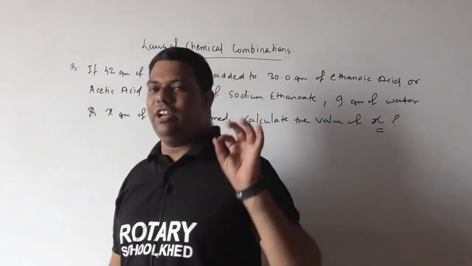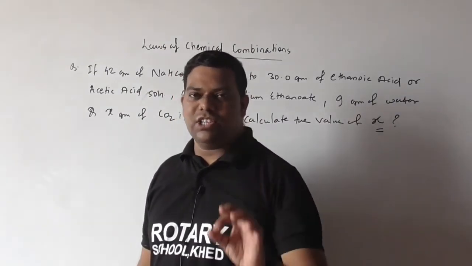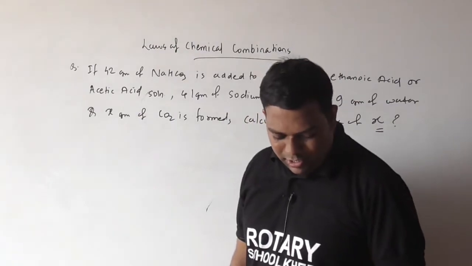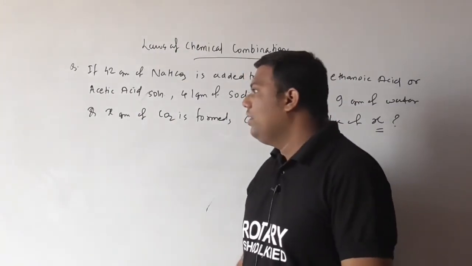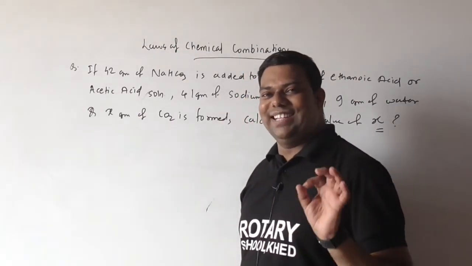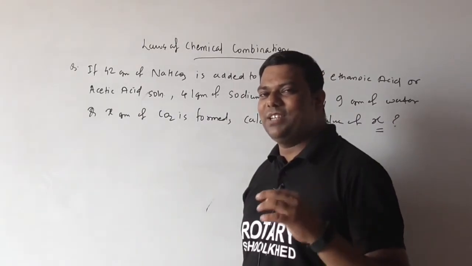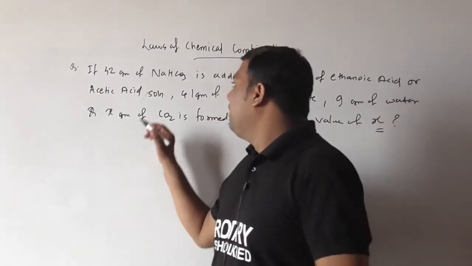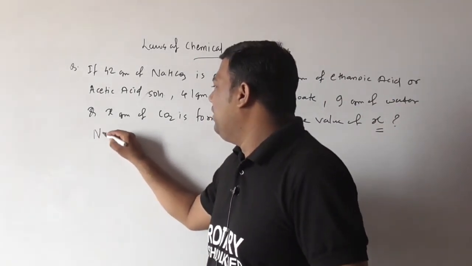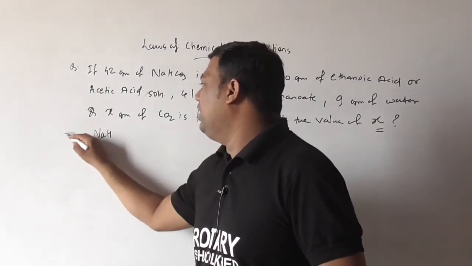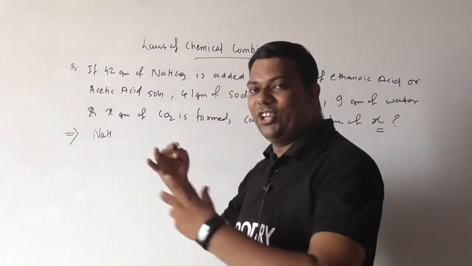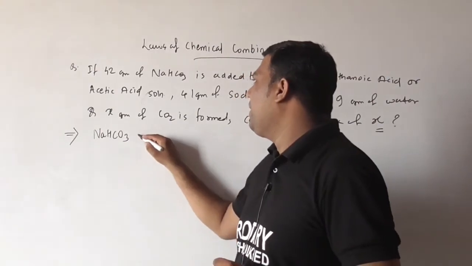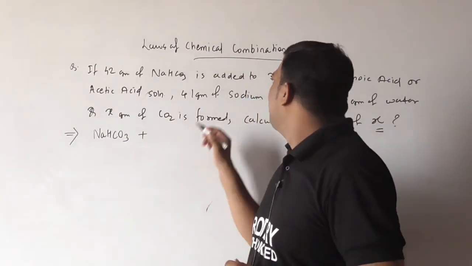So for that we need to write the reaction properly, and that reaction must be balanced. Okay, so see here: NaHCO3 plus what beta?